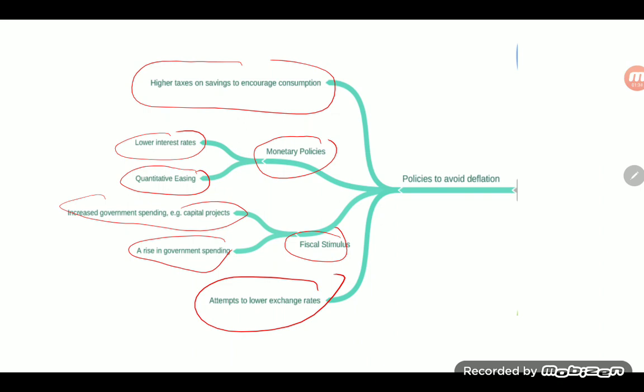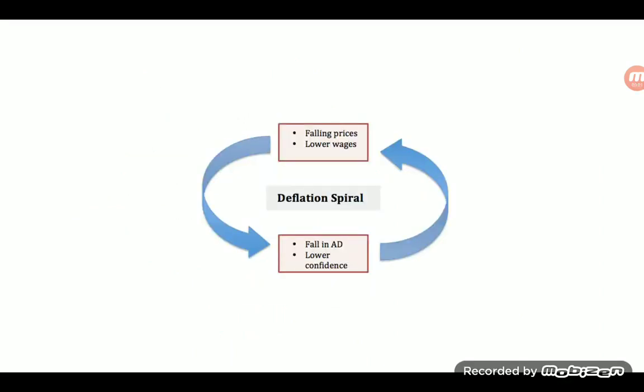This leads us to the deflationary spiral. As prices fall, this will mean that consumers defer purchasing goods. Consequently, firms will produce less output. In addition, as the firms produce less output, the workers will be paid lower wages.